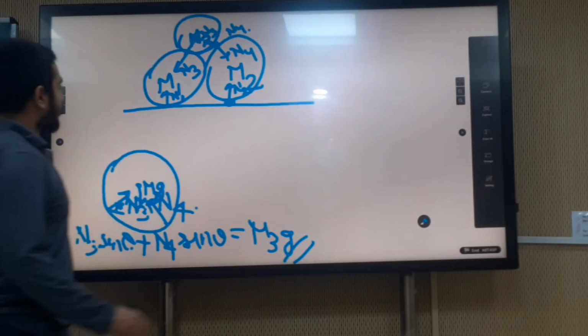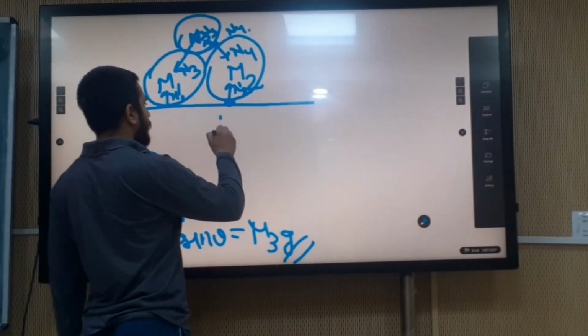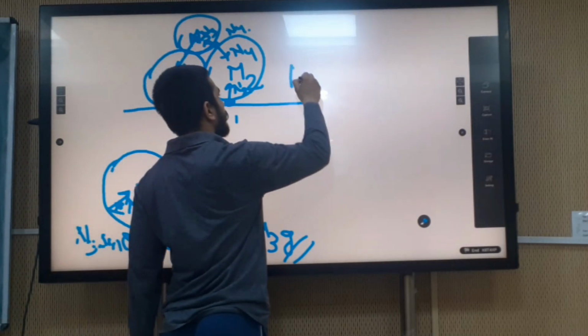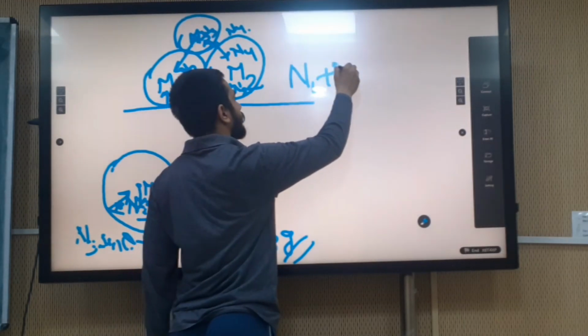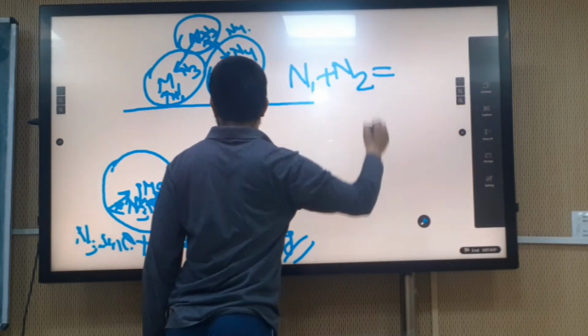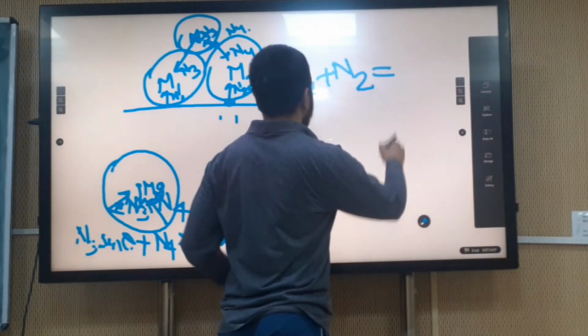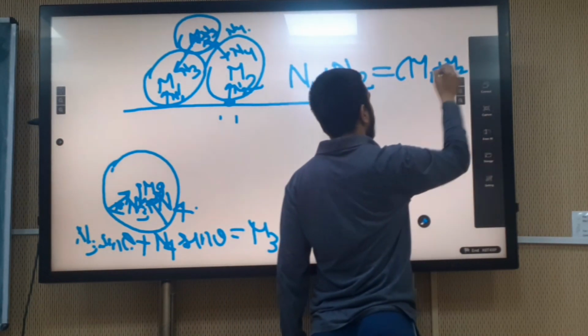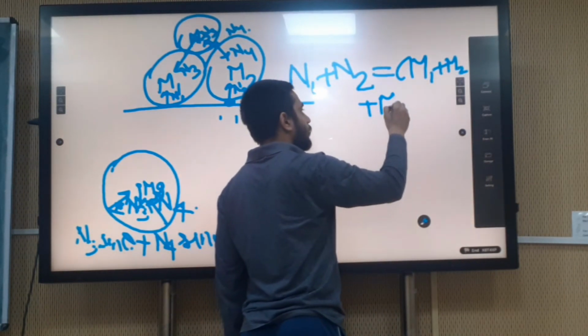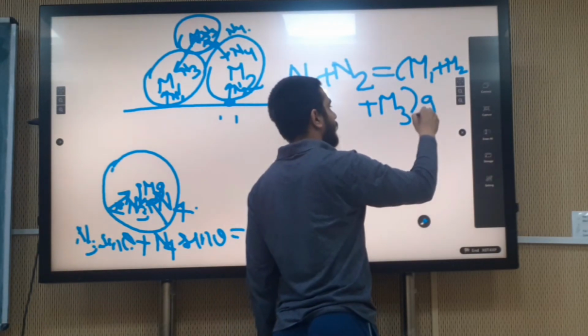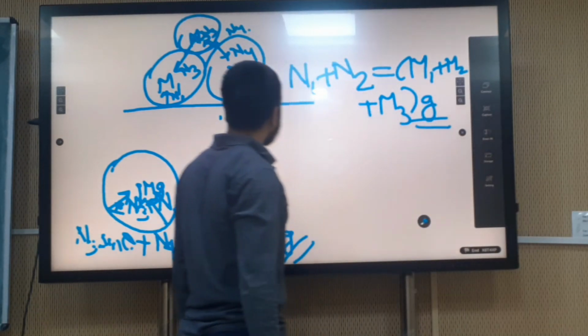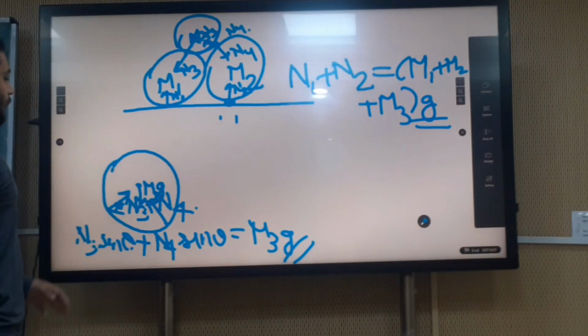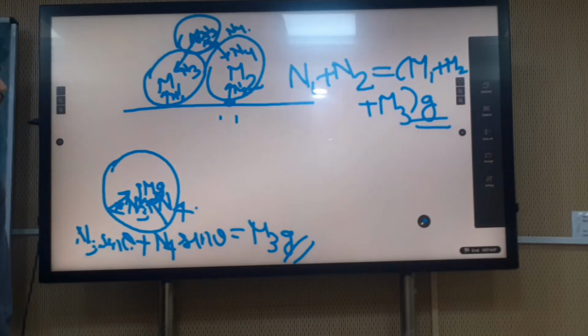Okay, so how will we find N1 and N2? N1 plus N2 is equal to M1 plus M2 plus M3 into g. This is how we will do the force balance on all the systems.